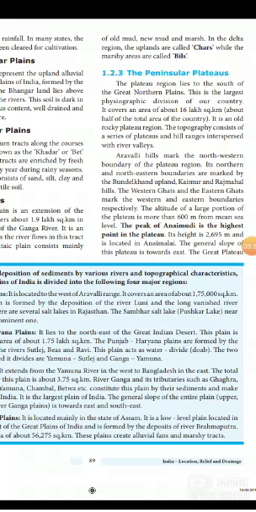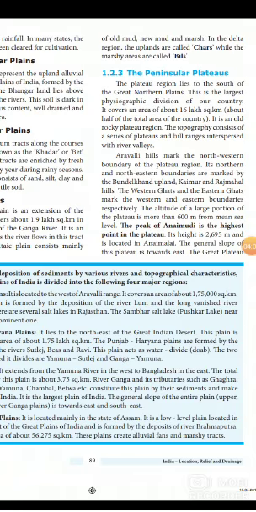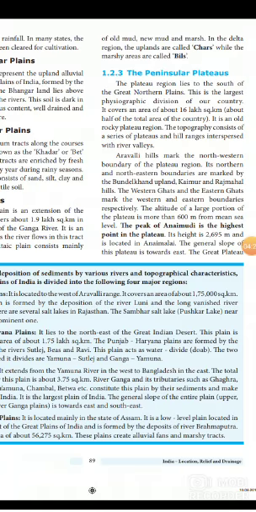The plateau region lies to the south of the Great Northern Plains. The Peninsular Plateau is the largest natural division of our country. This plateau region covers an area of about 16 lakh square kilometer, about half of the total area of our country.